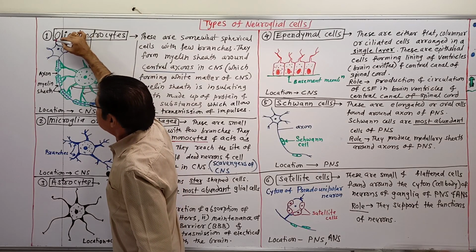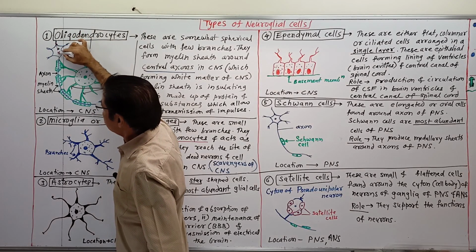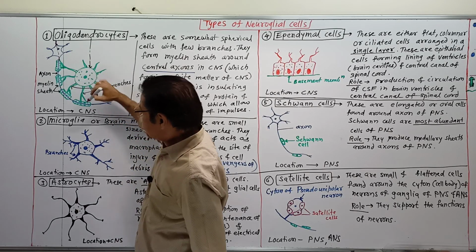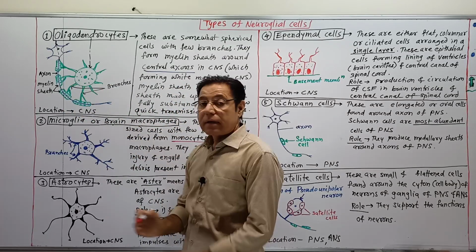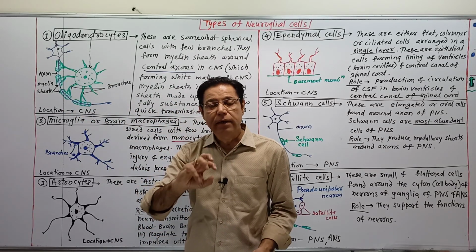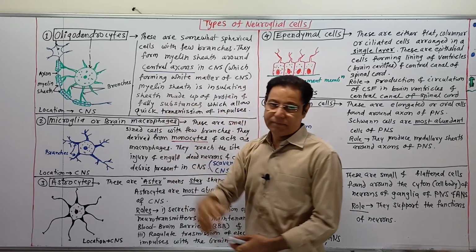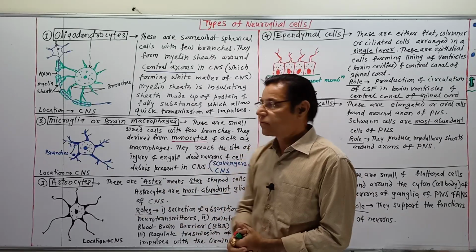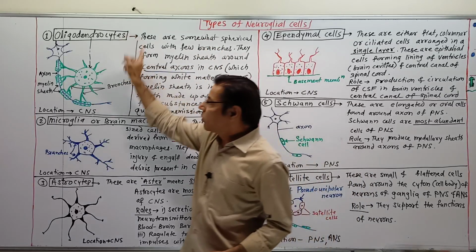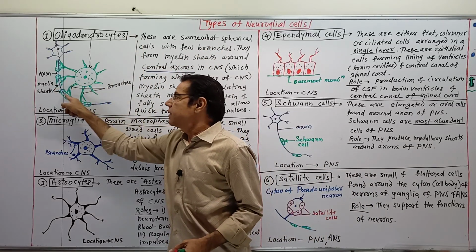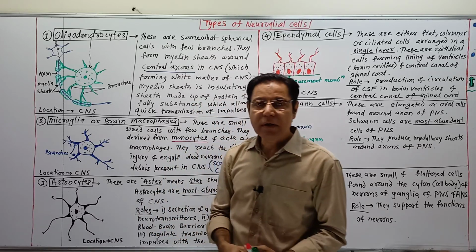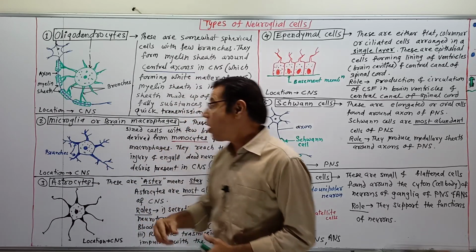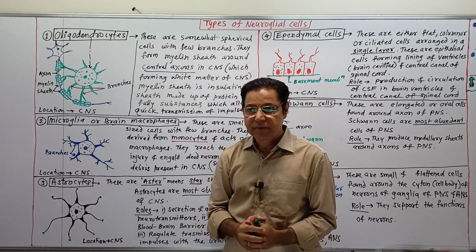When the impulse comes from the dendron to the cyton, then the axon, the jumping action occurs, and in this way impulse conduction occurs very swiftly, rapidly or quickly because of the myelin sheath, and that is essential for the central nervous system for quick response. Okay, this is all about the oligodendrocyte, helping in the formation of the myelin sheath around the axons of central neurons. Then the second type, microglia or brain macrophages.